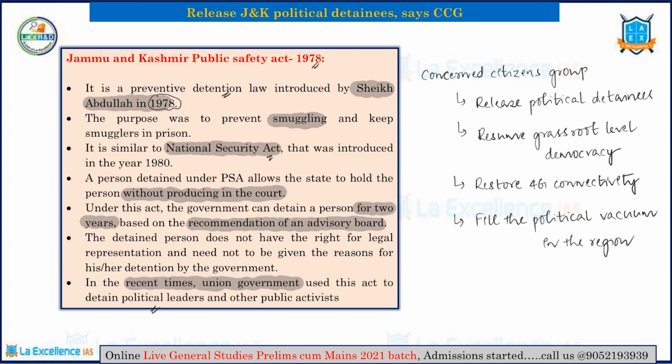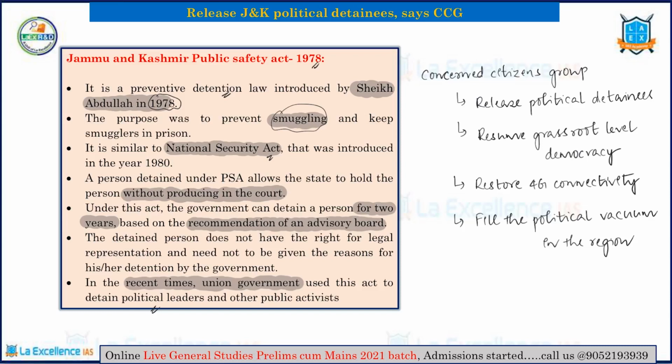Now, one might ask, this act is related to smuggling as such. Is it possible for states to invoke this law in order to prevent political agitation? Yes, it can be done. In fact, there are several laws which are related to terrorism and smuggling, which can be used to detain irresponsible or unwanted, unruly elements in the country. It is not strictly right to do so, but it can be done if there is no other preventive detention law in place.